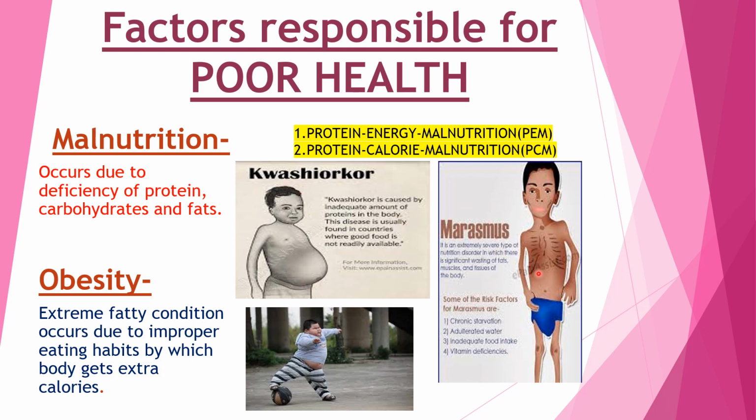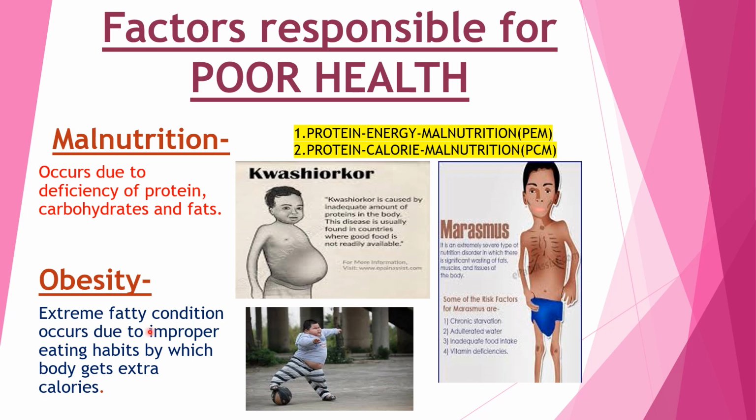Marasmus is an extremely severe type of nutrition disorder, in which there is significant wasting of fats in the muscles and tissues. Marasmus is caused by the deficiency of protein, carbohydrates, and fats, that is, the child is not having an adequate amount of nutrients in their food.